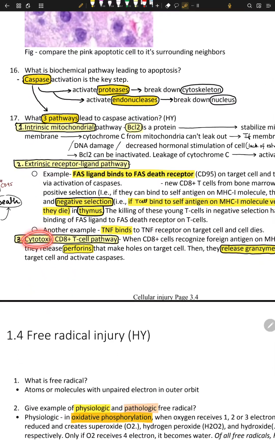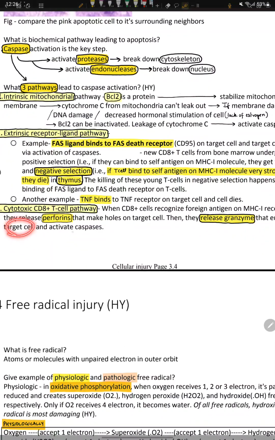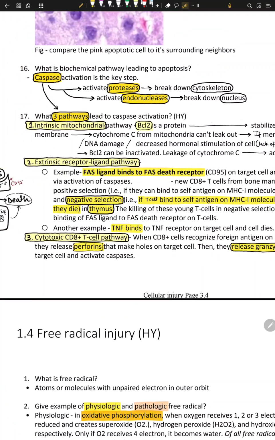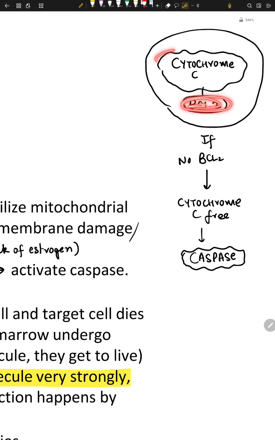Let's talk about cytotoxic. CD8 makes perforins, releases granzymes, enters the target cell, and apoptosis happens. Intrinsic is that there is something called the BCL2 molecule. This BCL2 molecule is the guard for the cytochrome C molecule.